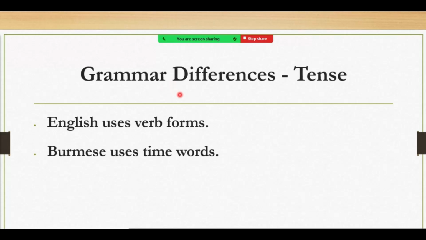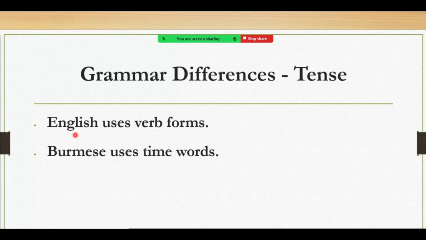In grammar, it's a little different. In our language, we don't usually focus on the past tense and changing the verb. But in English, they do. They change the verbs when they talk about the past. It's not the same as the present verb any longer. But in our language, we usually use the same verb. For that reason, Burmese speakers are a little confused when they need to talk about the past. They use the same verb because in our language we don't need to change the verb when we talk about the past. I'm going to give you some examples.